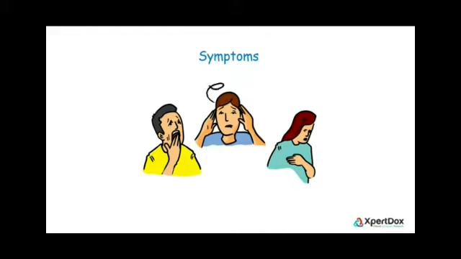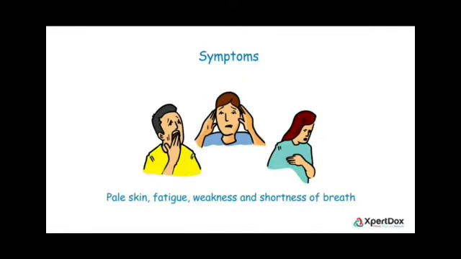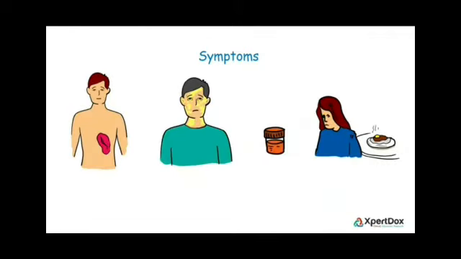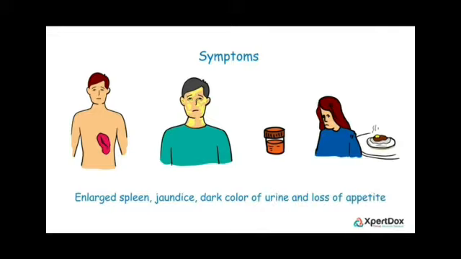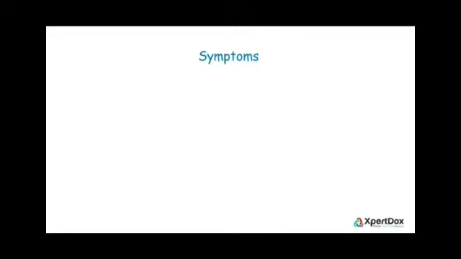What are the symptoms for this? Pale skin, fatigue, weakness, shortness of breath, an enlarged spleen, jaundice, dark color of urine and loss of appetite.